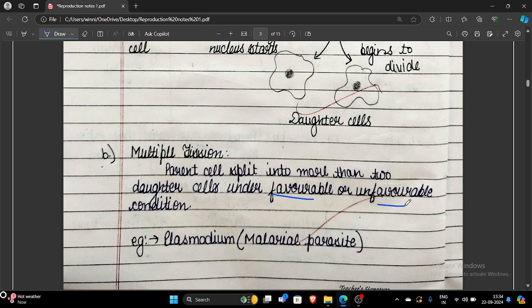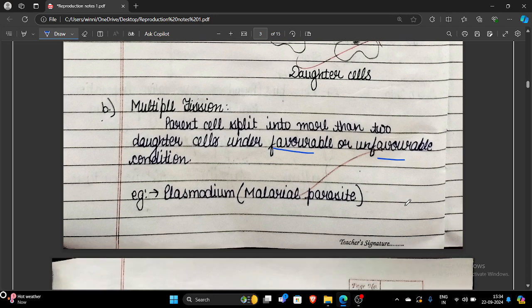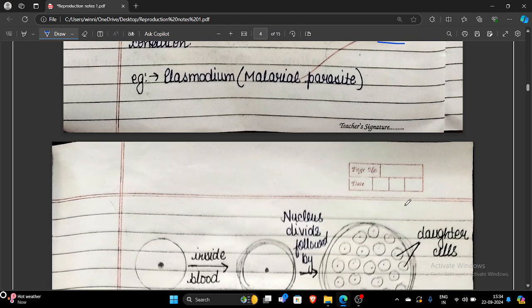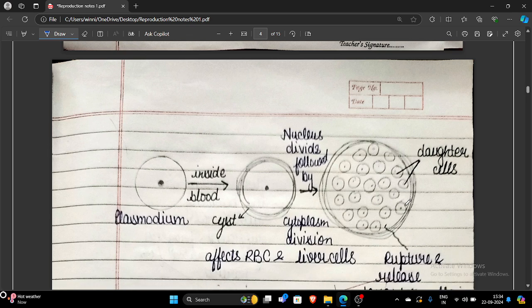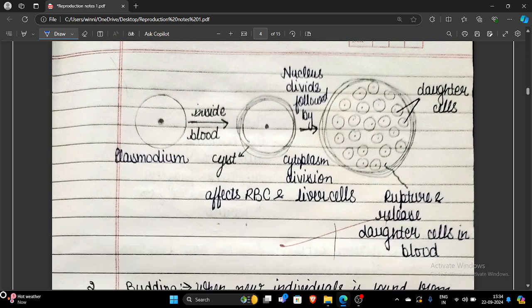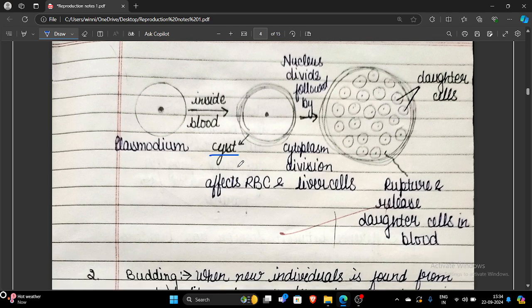Fine. So here we have the example Plasmodium, the malarial parasite. This malarial parasite can infect our blood cells as well as the liver cells. A very important speciality of the malarial parasite is that whenever it enters your blood, it will form a cyst around itself to protect itself from the WBC's effect. So that's why it is mentioned here that those who perform multiple fission reproduce under unfavorable condition too. Under unfavorable condition, they form a cyst around them. Fine.